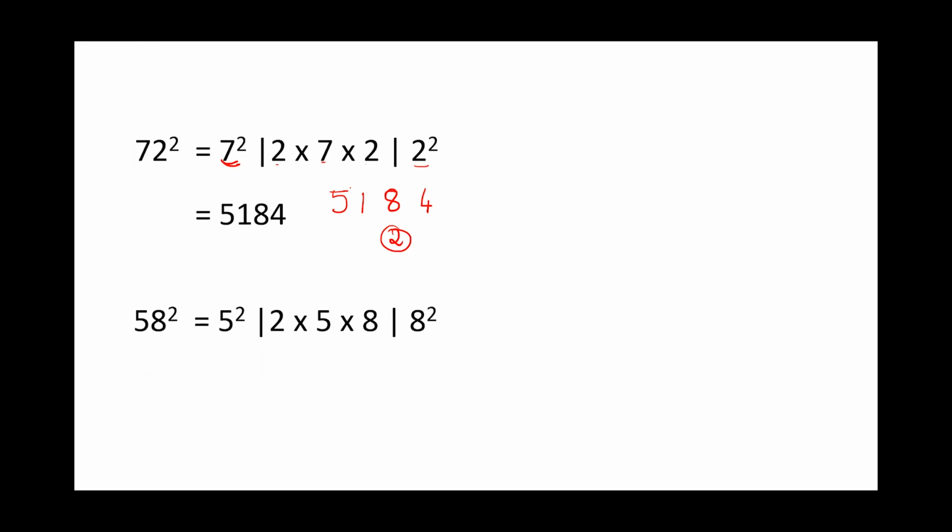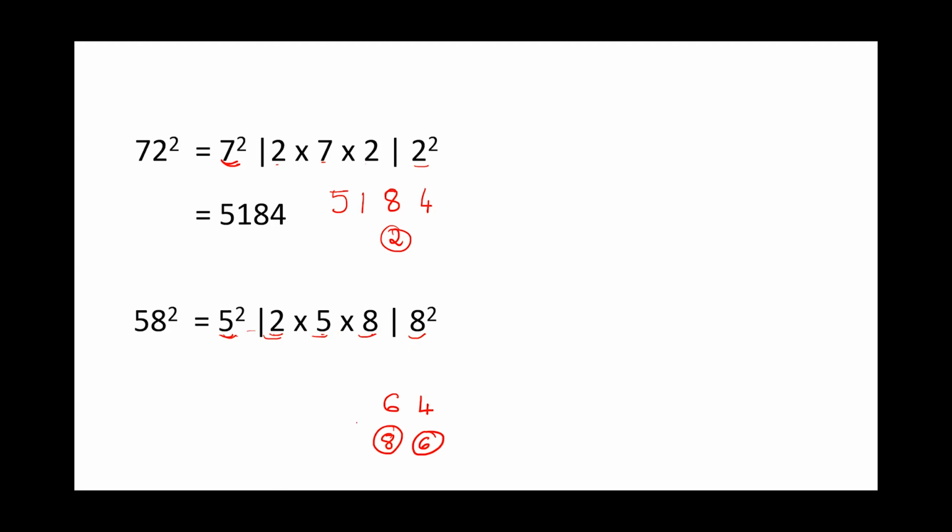58 square. 5 square, 2 into 5 into 8 followed by 8 square. Now remember, you get 8 square, which is 64. So you write 4 and 6 is carry forward. 8 into 5, 40. 40 into 2 is 80. 80 plus 6, 86. You will write 6 and 8 is carry forward.